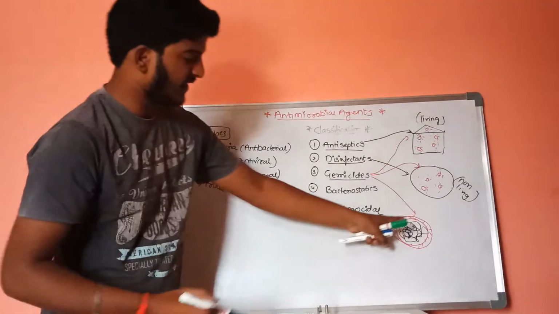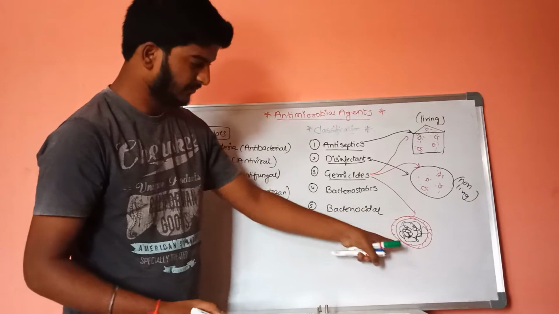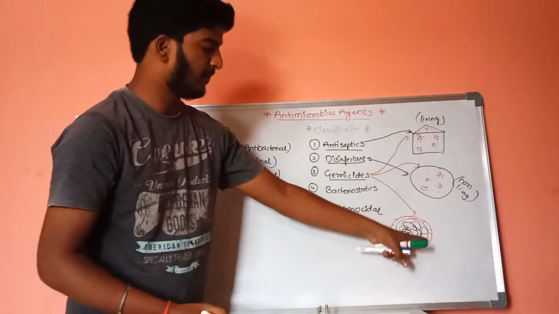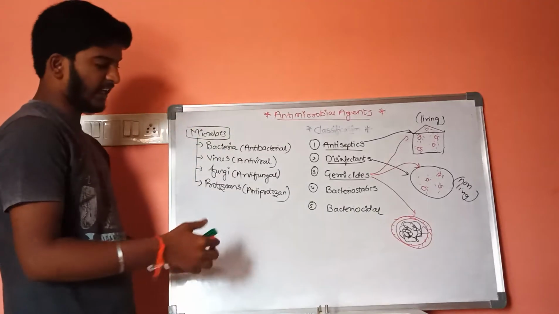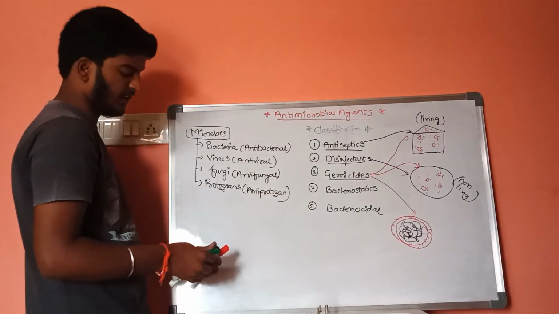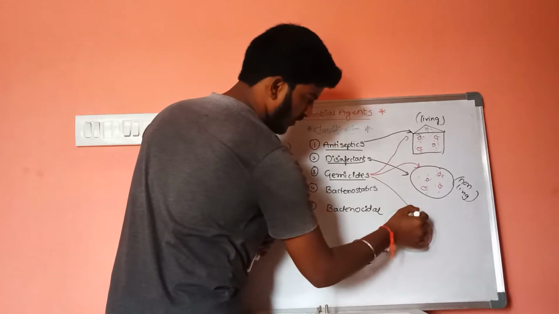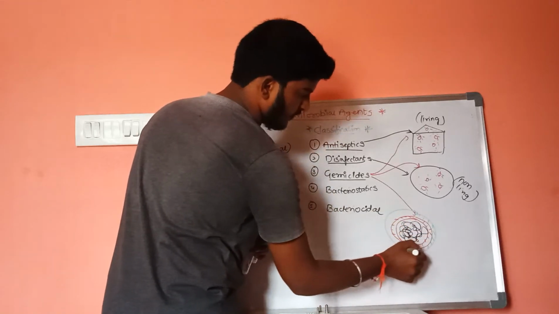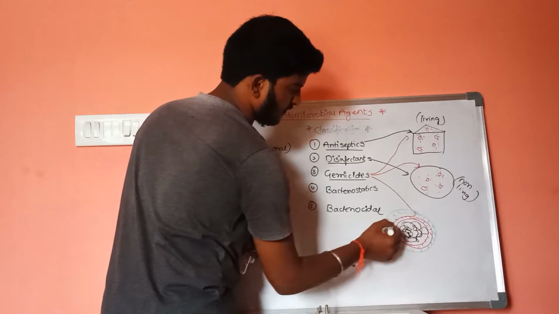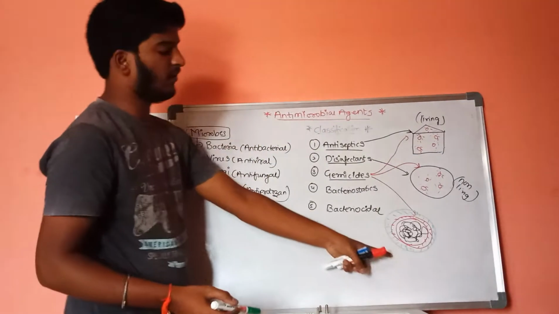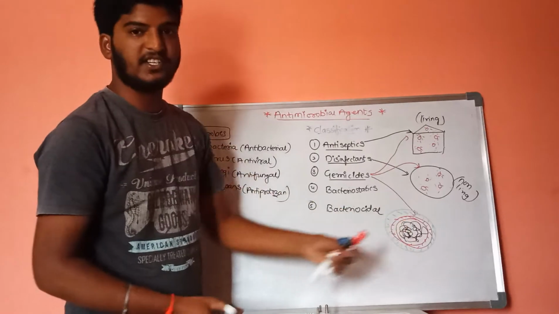Cytoplasmic content is present at the inner side of this protein. Now, the layer which is present outer side of this protein is called the cell wall. This is the cell wall. The outermost layer is the cell wall, and next to the cell wall is the proteinaceous layer.